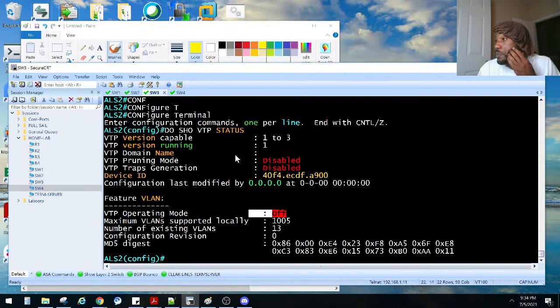Because that's what they asked us to do. But I believe in the solution guide. I'll talk about it later, towards the end. I set it to off mode. That's a spoiler. He put it in transparent mode.